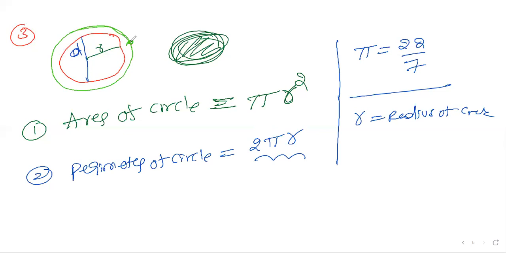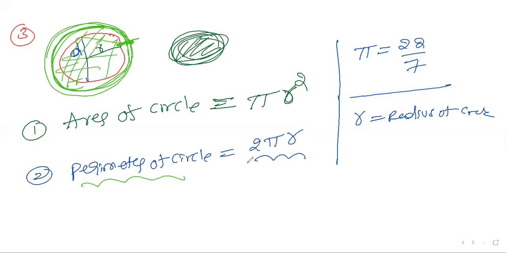We want to make a fencing here; we can start, go around and come back to here. How much length of thread is required, that comes under perimeter. Area means how much total space is occupied. So perimeter of a circle is 2 pi r, r is radius, pi is 22 by 7.